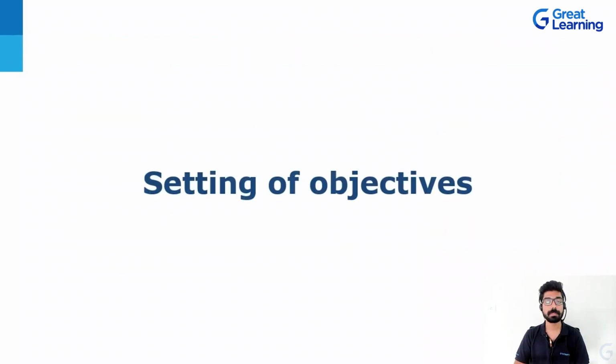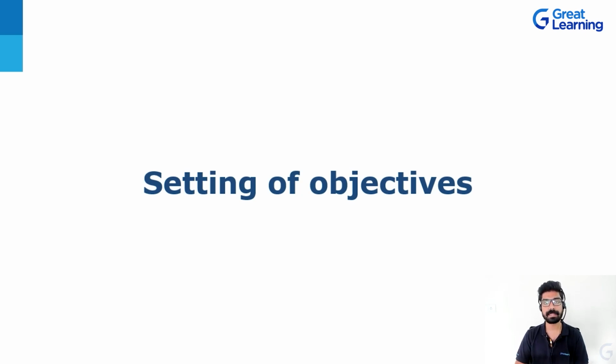Let's now move on to our very last topic for this particular course on project management, which is nothing but setting of objectives. So when you actually get along with a project, you would be having a lot of objectives. You would be having a final goal or final objective which is your ultimate goal, right?